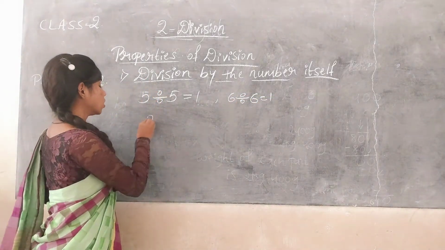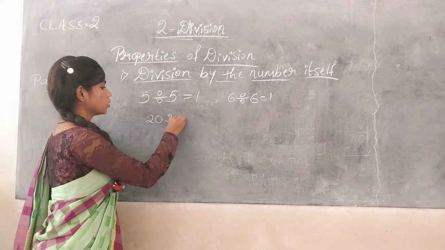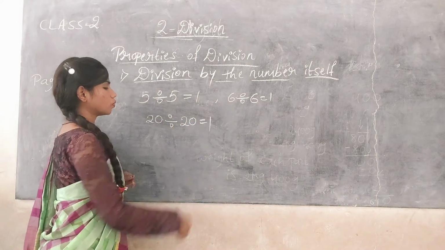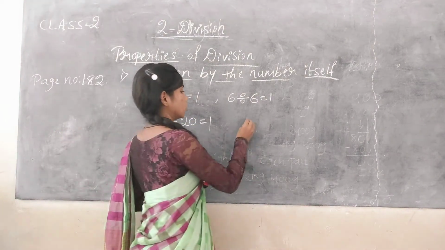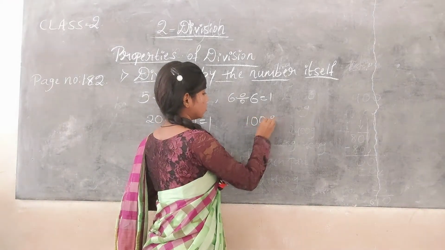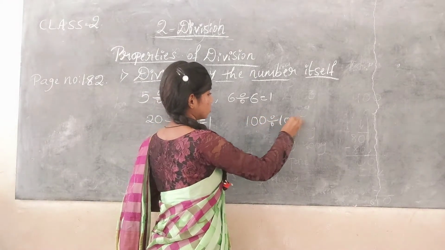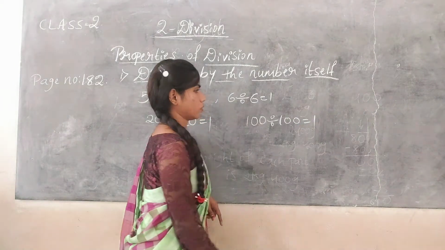Like that, 20 divided by 20 is equal to 1. Also 100 divided by 100 is equal to 1.